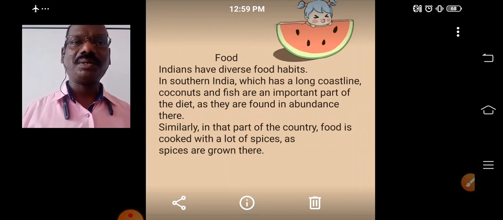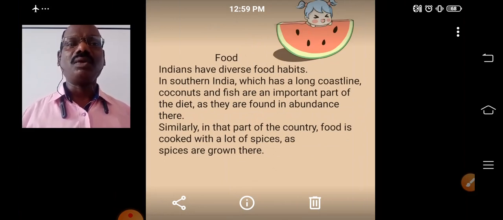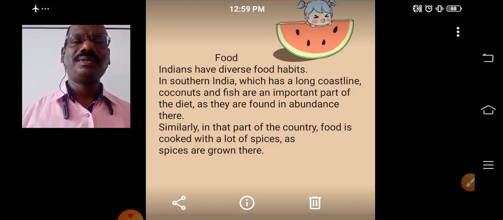Then what about the food habits? In India, we have different food habits. For example, in South India, long coastlines are there, coconut trees are there, fishes are there. So in their dishes, all these things are very important items. Okay, in Kerala, spices grow there. So in their dishes, they add more spices than North Indian people. South Indian people use more spice because spices are more available there.